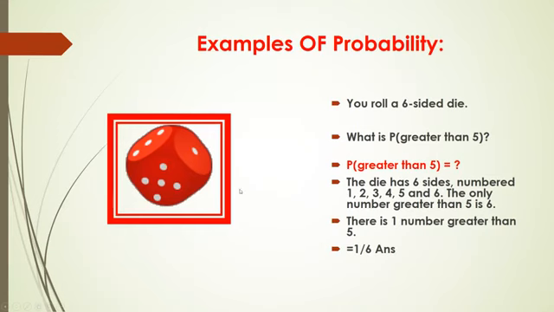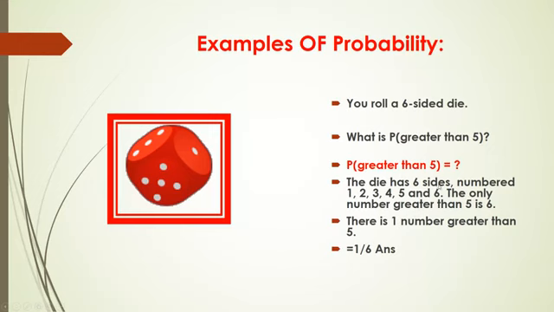Now we will see some examples to understand the probability. So suppose you roll a six-sided die. This is the die. I think everyone has seen the die, and it has six sides, 1, 2, 3, 4, 5, 6. The question is, we have to find out the probability of a number greater than 5, right?